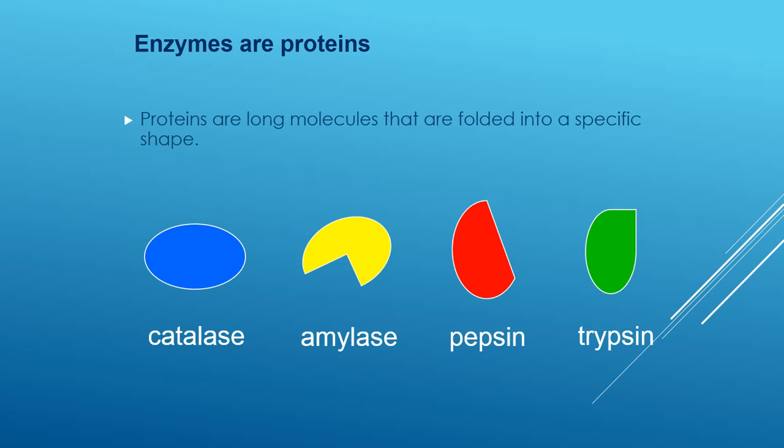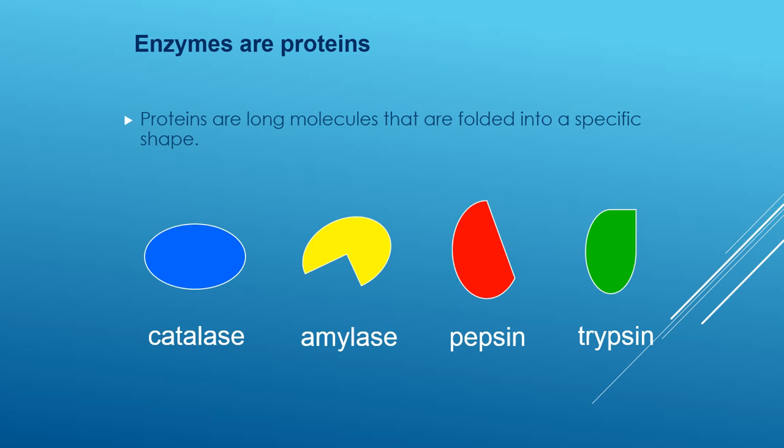You are going to learn more about it because enzymes are also specific. What does it mean? It means each enzyme only works with one substance or a similar group of substances called its substrate. For example, amylase is a carbohydrase that works for the digestion of starch molecules into simple sugars.